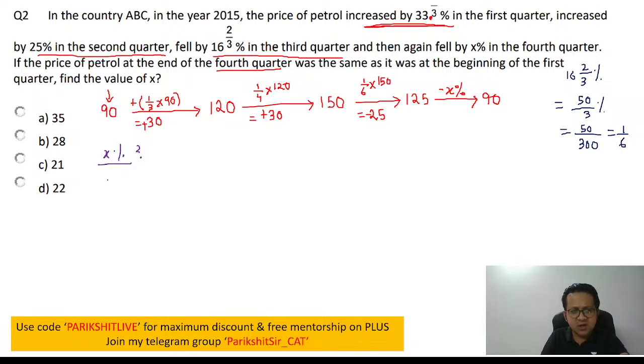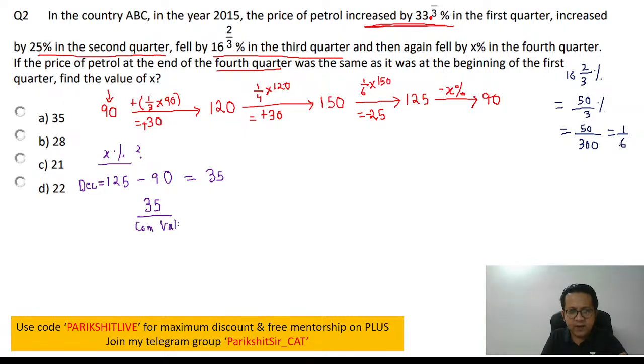So what is the decrease? 125 minus 90 is the decrease. So how much is the decrease? Decrease is 125 minus 90, 35. But we have to express it in terms of percentage. So percentage is always numerator divided by the denominator. What is the denominator? Denominator is the comparison value.